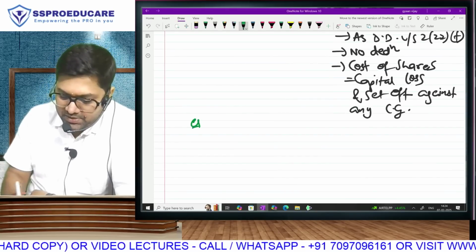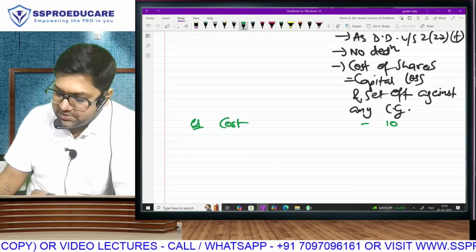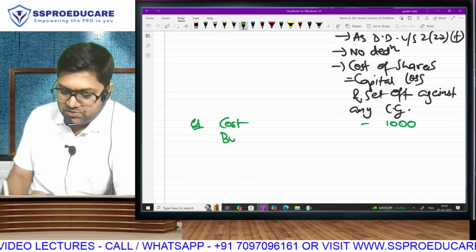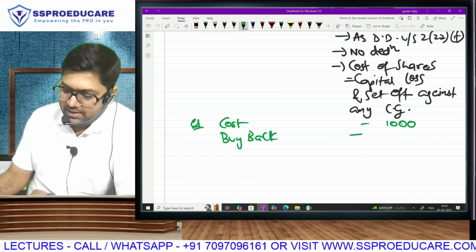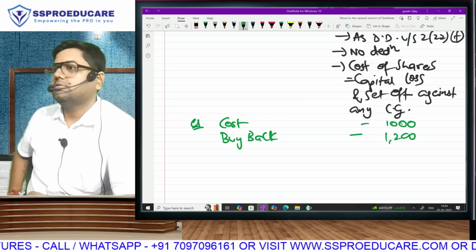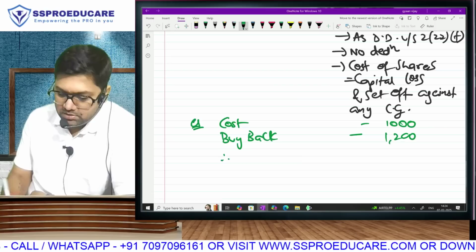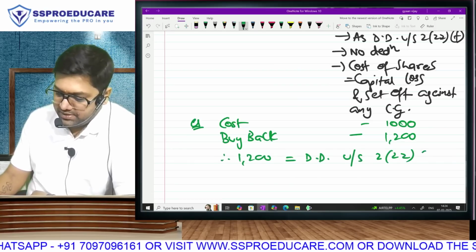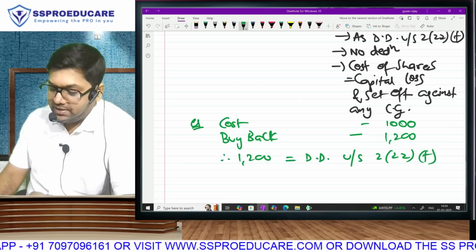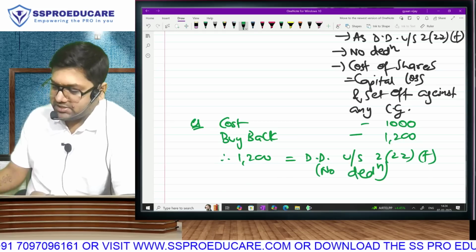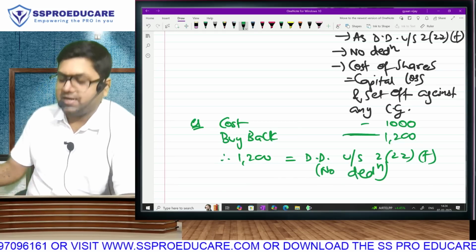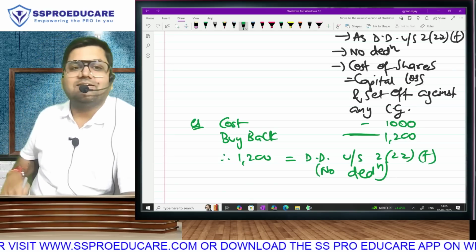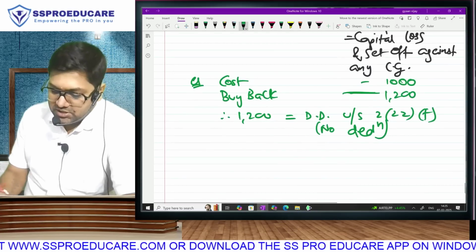Let us take an example that you have acquired shares at a price of rupees 1000. The company is doing buyback at a price of rupees 1200. So first of all, 1200 equals deemed dividend under section 222F. Without any deduction, not a single rupee will be subtracted. The amount received will directly be taxable. Sir, but now say, sir, I have incurred cost. This cost that I have incurred